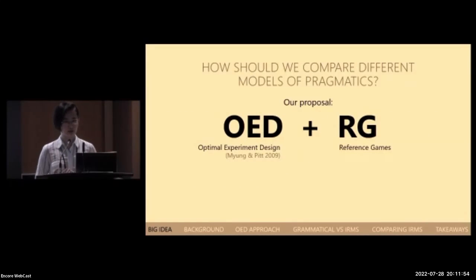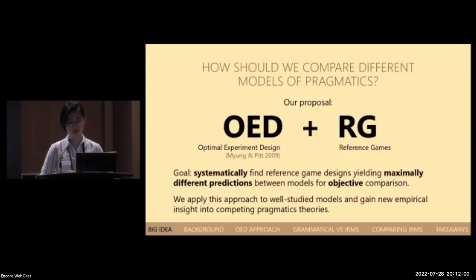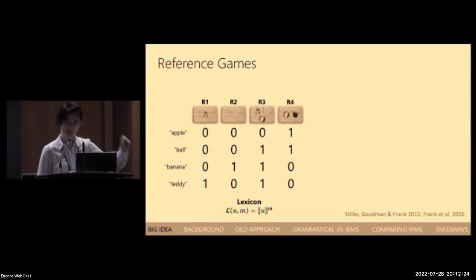So we try to address these challenges by applying a framework for optimal experiment design to reference game experiments. We do this in order to systematically find reference game designs that will yield maximally different predictions between two models. This allows us to objectively compare models that are difficult to tease apart using typical methods. We'll apply this approach to several well-studied models, and we'll also gain new empirical insight into competing pragmatics theories. But first, a little bit of foundation.